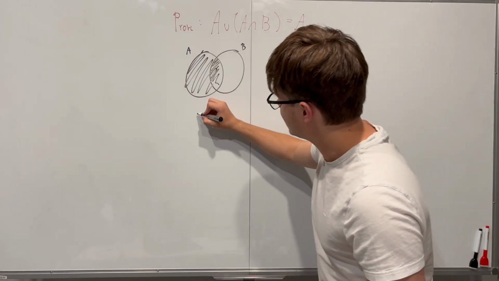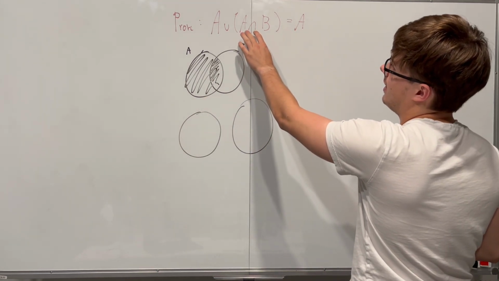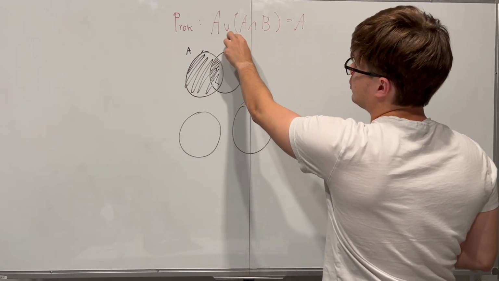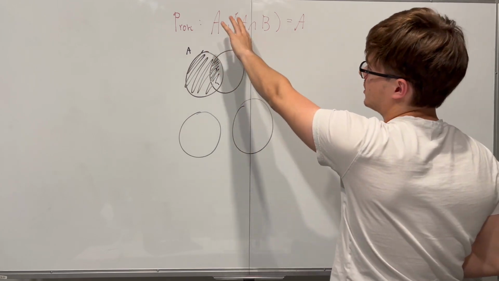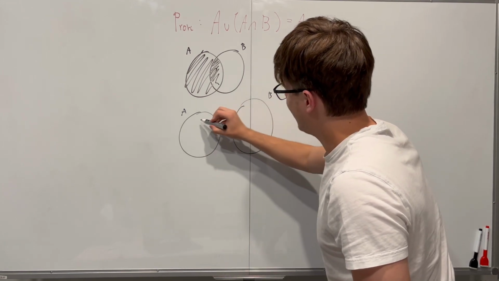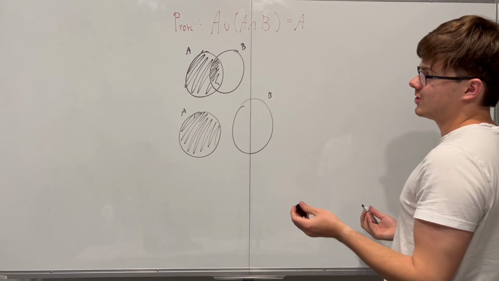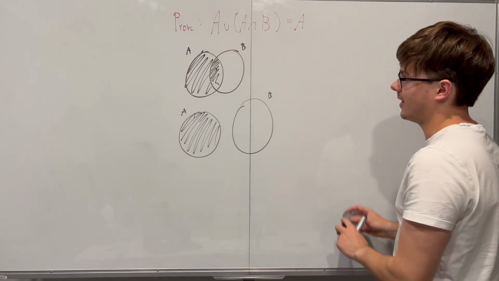What if A and B don't share anything? What if they're two separate sets? There is no intersection. Then A intersect B, there's nothing for you to shade in, but you still can union. I don't even know if that's the correct word, but unioned with A is still just going to have you highlight A because you want everything in A. So you still get A back. So this looks like it's going to be true. So let's go ahead and prove that.